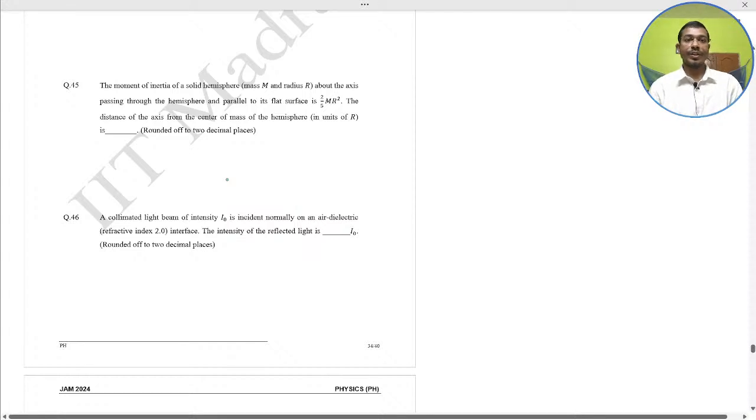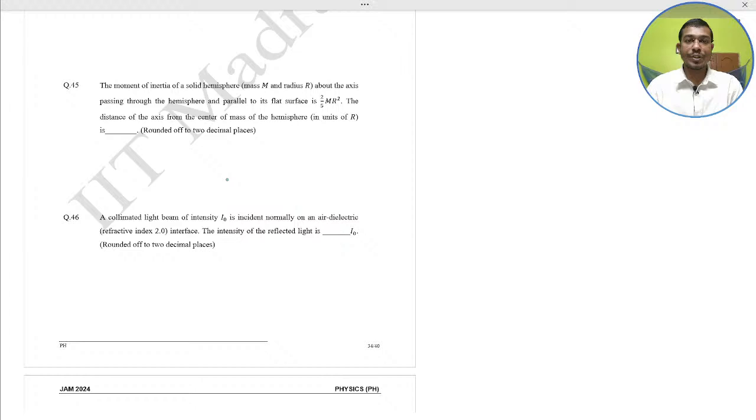Next, the moment of inertia of a solid hemisphere about the axis passing through the hemisphere and parallel to its flat surface is 2 by 5 mr square. The distance of the axis from the center of mass of the hemisphere is what? Round up the answer to two decimal places. Quick, solve this question. Very short type of questions.